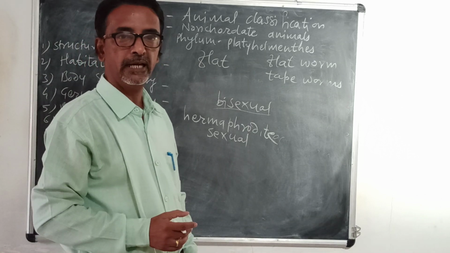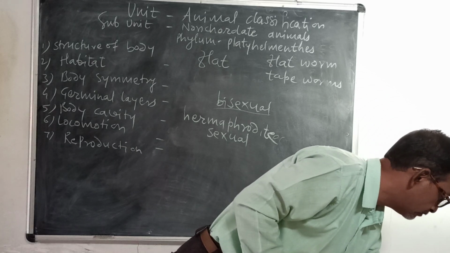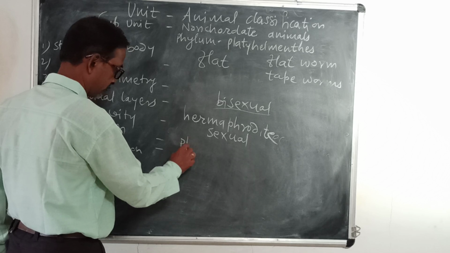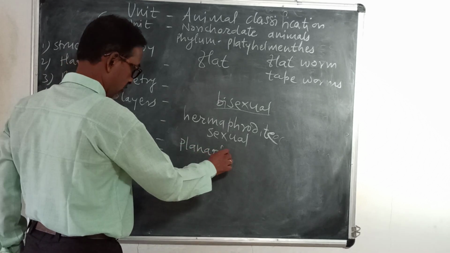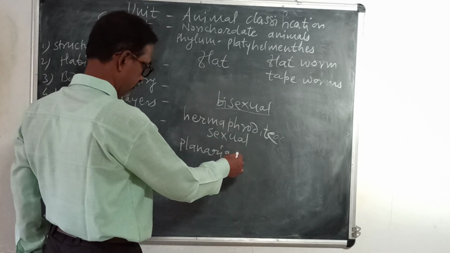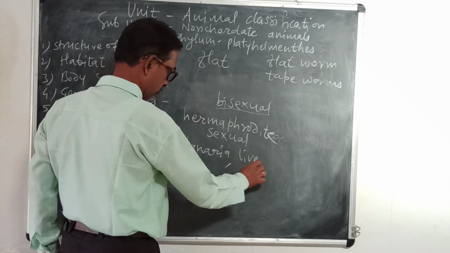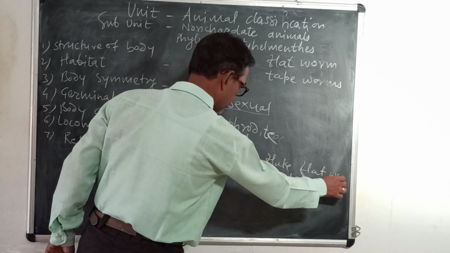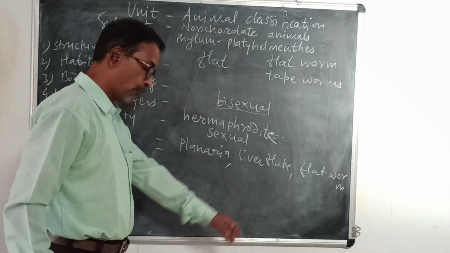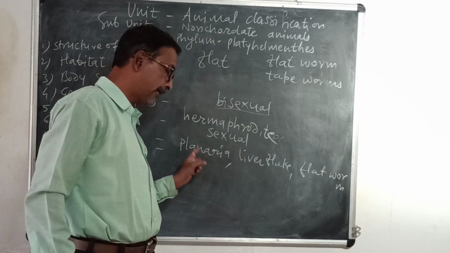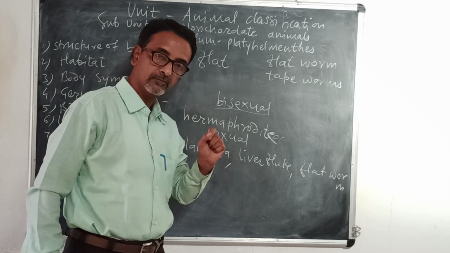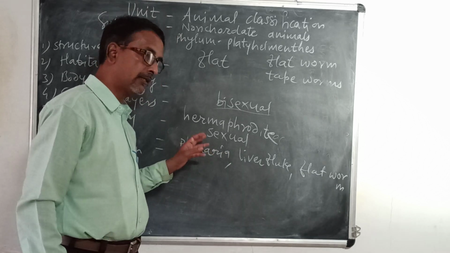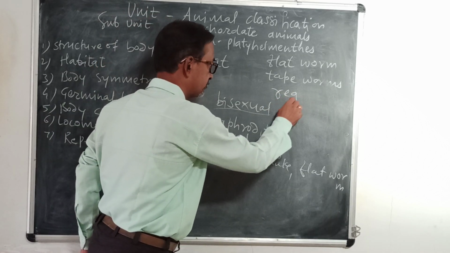Then examples of the animals of this phylum: Planaria, liver fluke, and flatworm. Now one thing is not mentioned in the book: Planaria. Planaria is the animal we have seen in asexual reproduction. This Planaria has a capacity of regeneration.